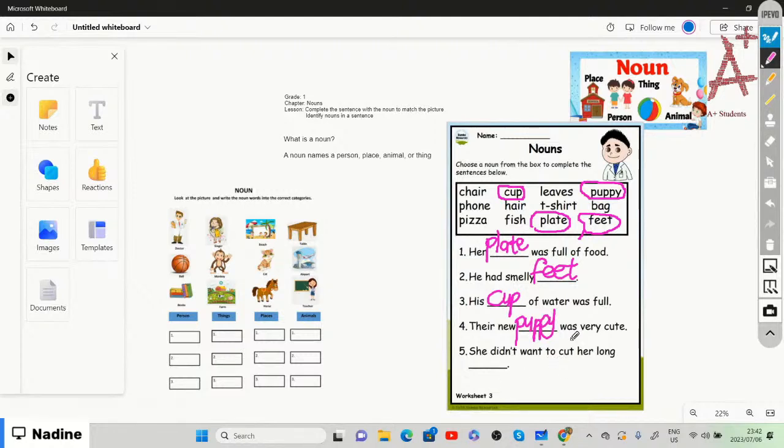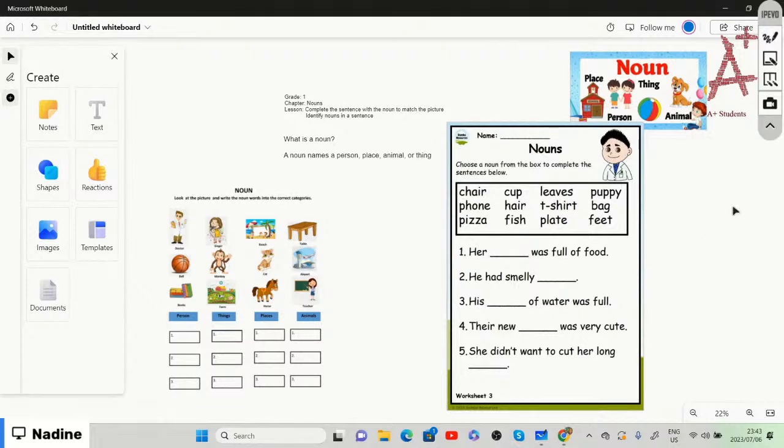She didn't want to cut her long what? What was long that she did not want to cut? So we can then identify the noun as hair because she had long, beautiful hair and she did not want to cut her hair, right? So she didn't want to cut her long hair. So these are but a few sentences, right? And we chose the correct noun from the box to complete the sentences. So well done.